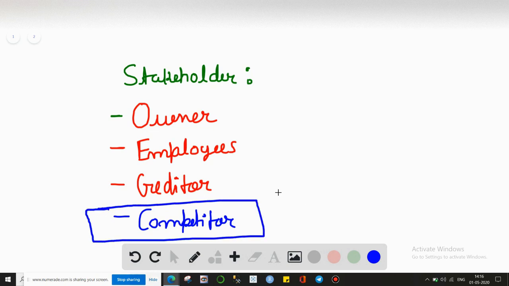Let's say in a business industry there are five companies, so everyone will be competing with each other in terms of human resources, technology resources, and purchasing raw material at the lowest cost. So these types of matters will be considered between competitors. However, a competitor will never ever be a stakeholder.